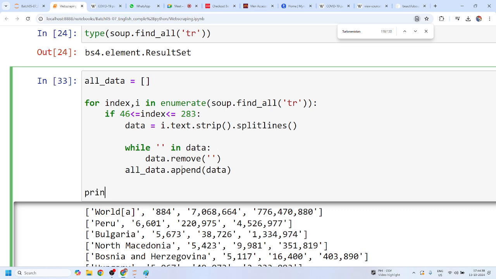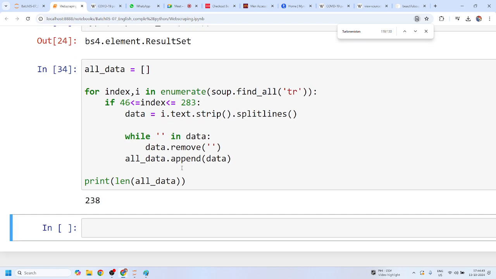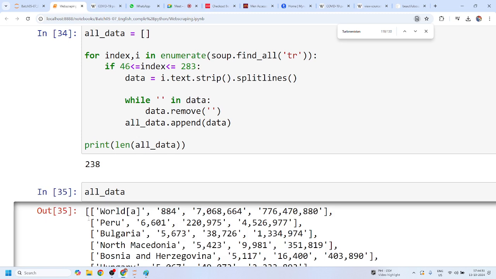Now, if you just try to find the length of this all data, you'll get the overall row values. Yes or no? Now you know that this all data particularly has all the values or all the rows. Can I say this, Mohit? Yes, sir.